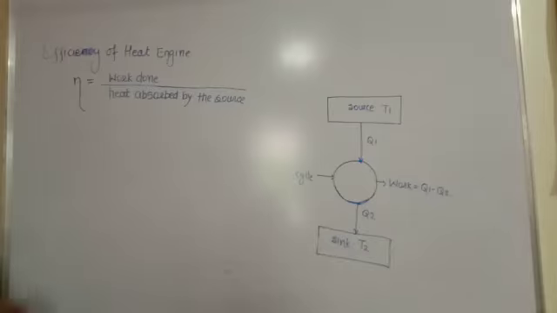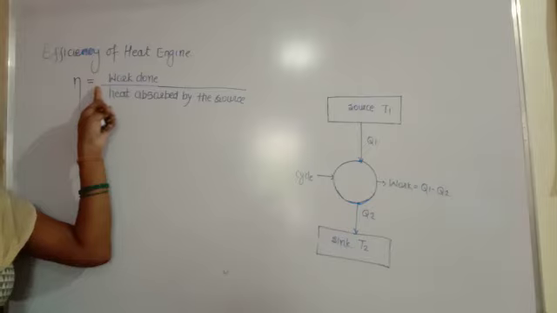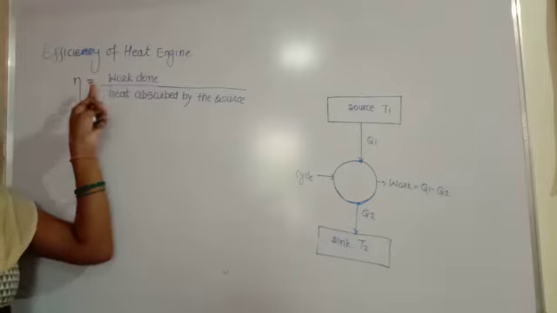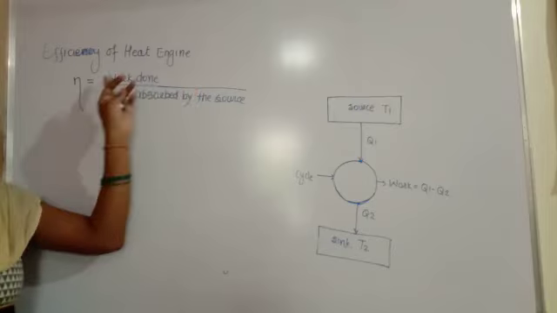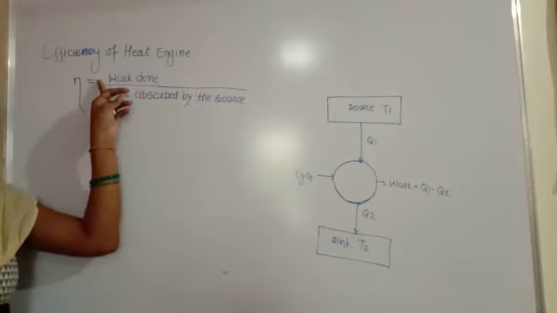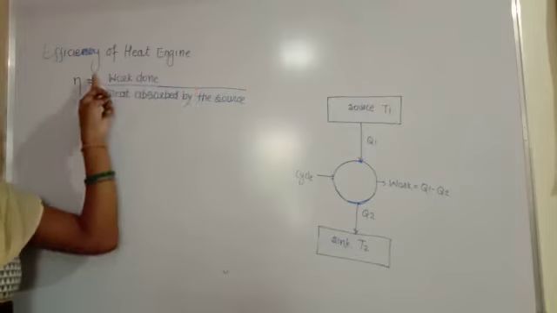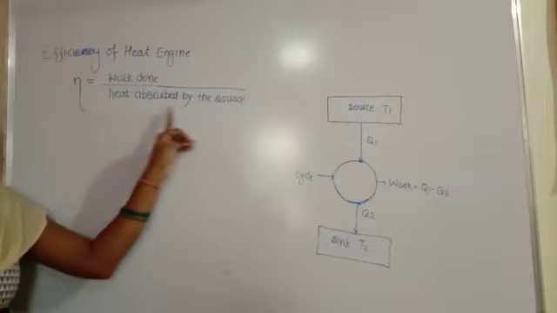We can write it as the ratio of work done by the working substance in the process to the heat absorbed by the source.